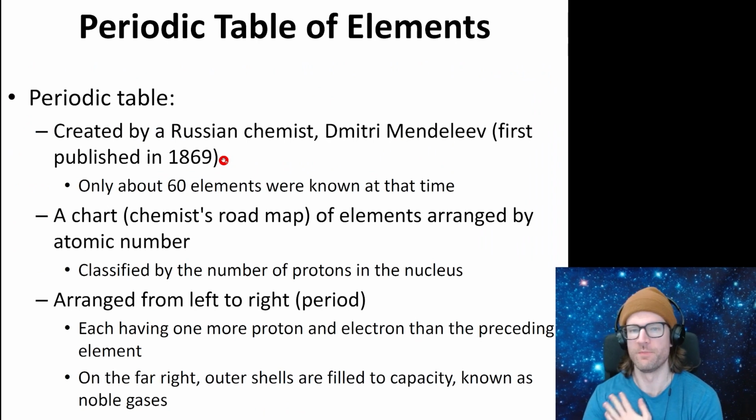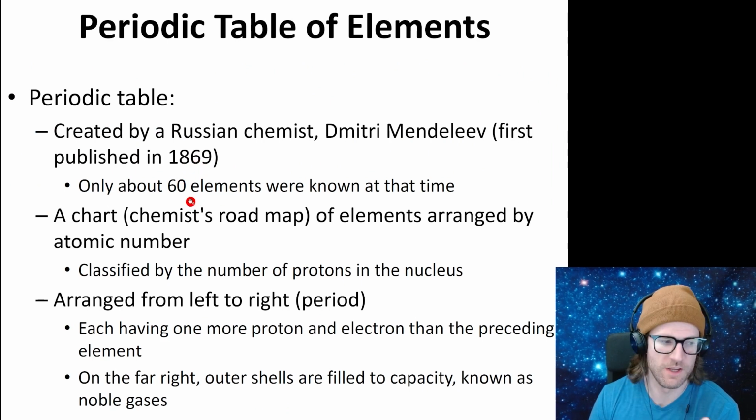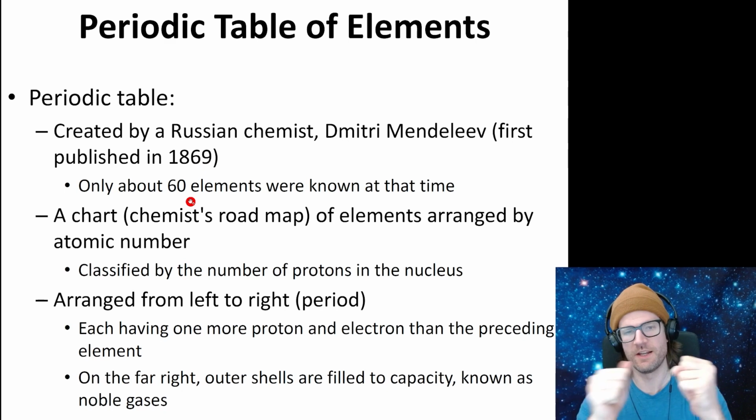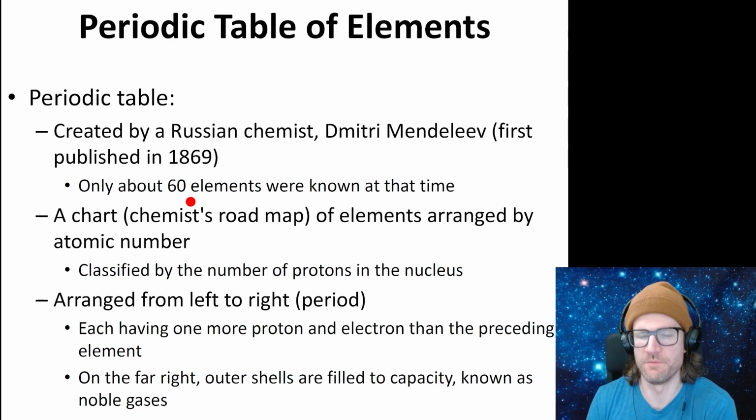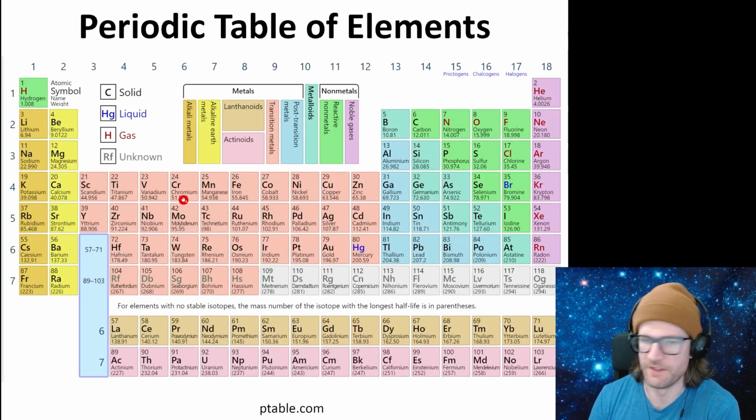Okay, so the periodic table was created by this guy Mendeleev, first published in 1869. It only had about 60 elements, but that's okay. He was able to start putting together patterns of how atoms and their chemical properties started to fit together. Okay, and this is the periodic table.